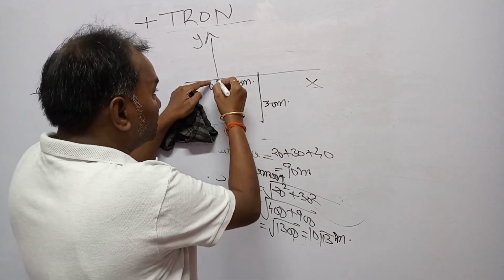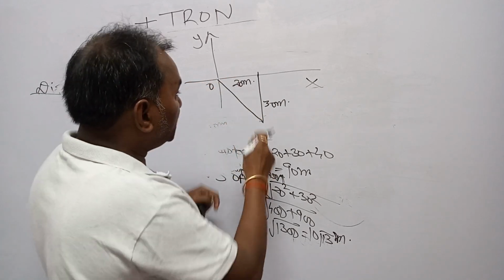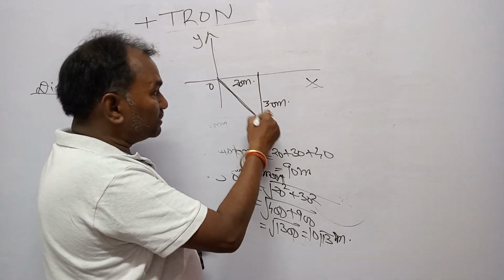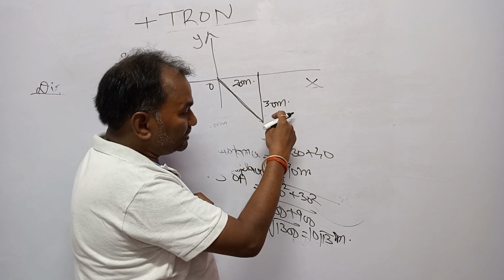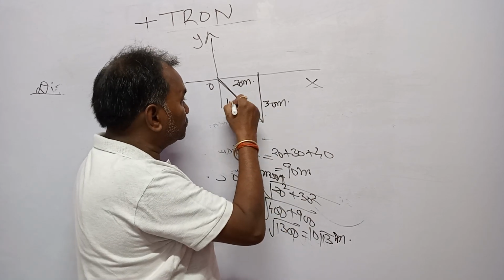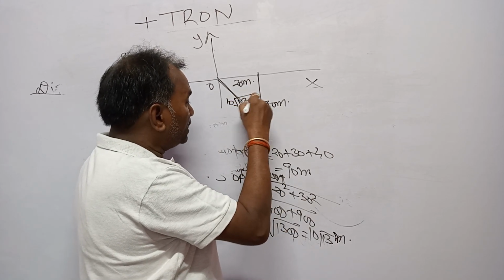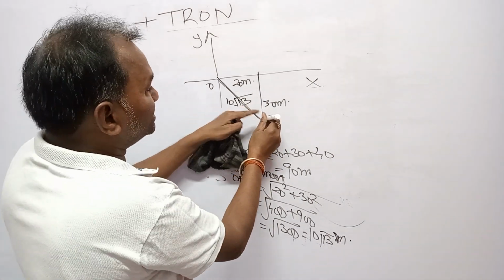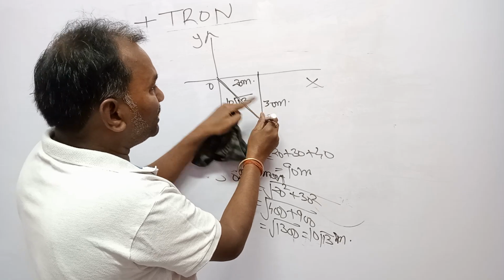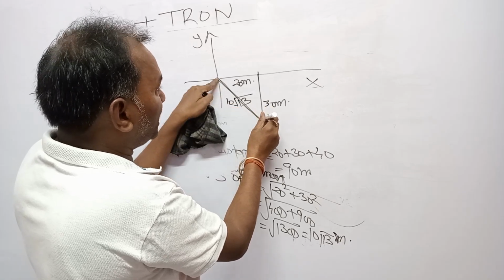Dear students, first draw this and find out this much first. Then it will be under root 20 square plus 30 square, like this. This is 10 root 13. And now let it be 50 meter. Then again it is a 90 degree. You can apply the Pythagoras along that.